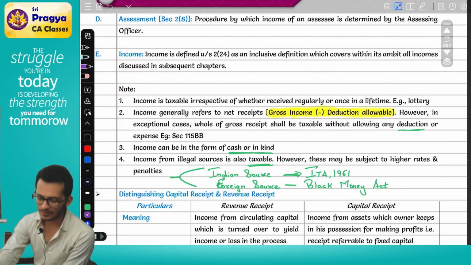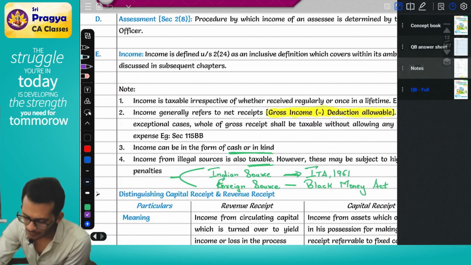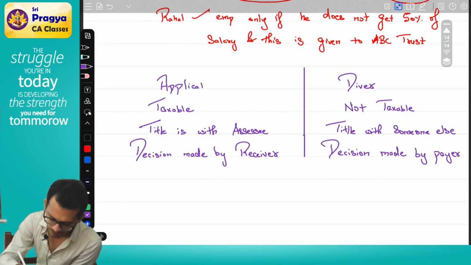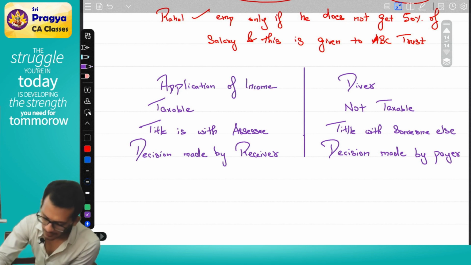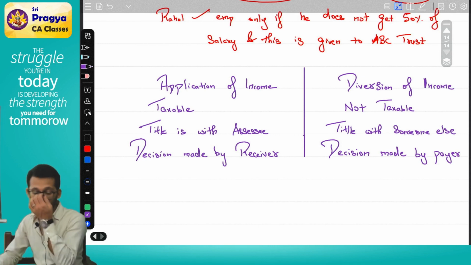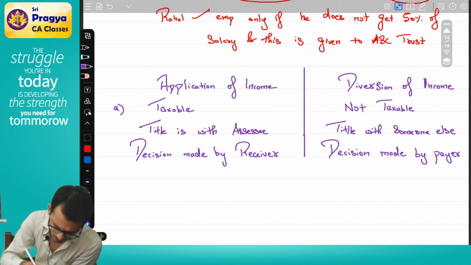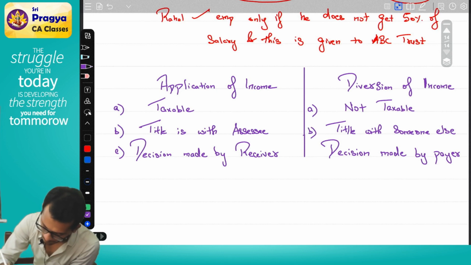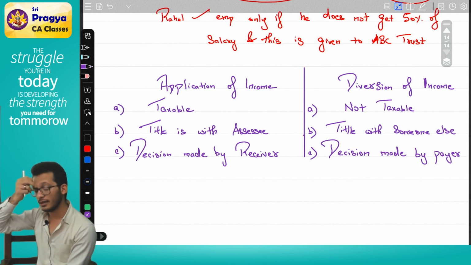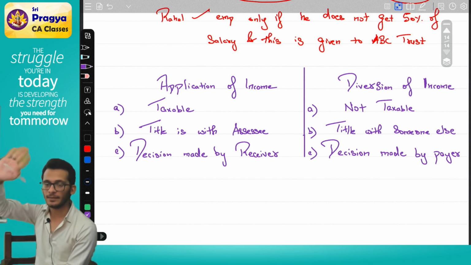In case you have brought your post-its, please take them out and you can do one thing. You can take this note where you call it application of income and diversion of income. Point A, point B, point C. You can take down the difference and put it along with the income order sheet, on the income page, with the post-it stuck on.